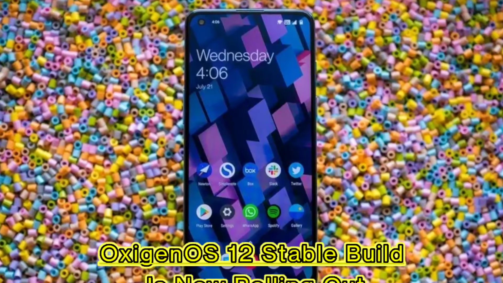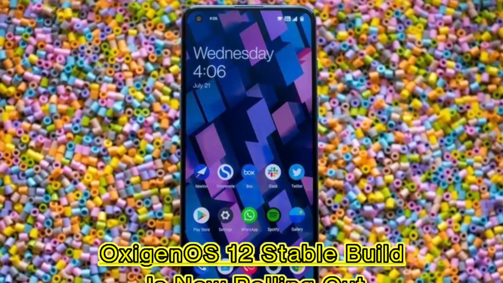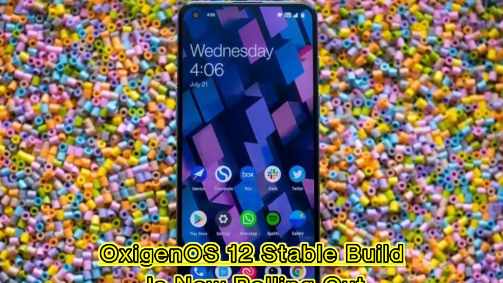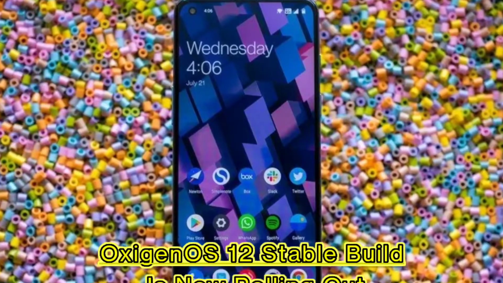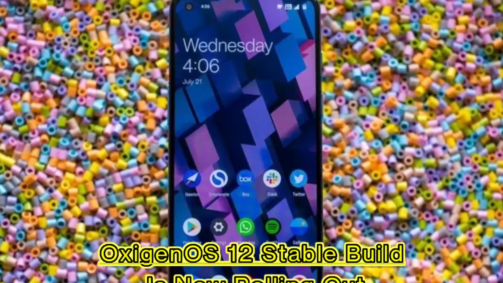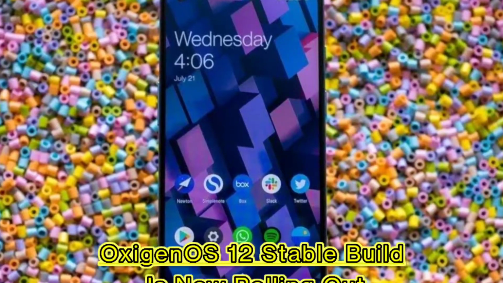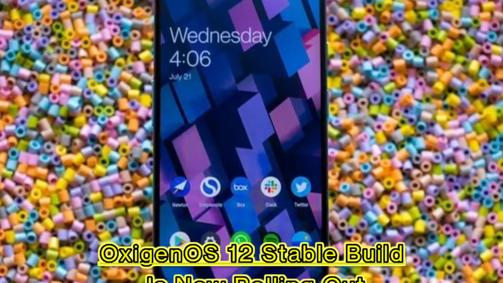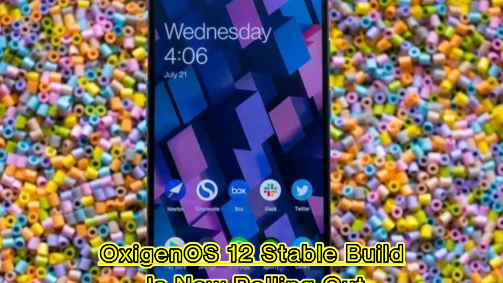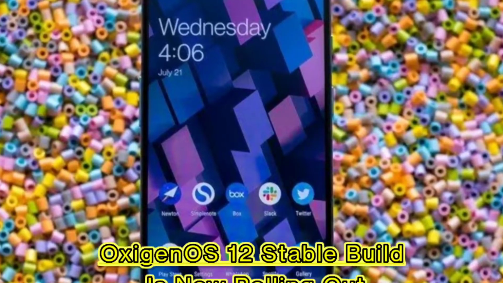The first Oxygen OS 12 public beta for the OnePlus 9 and 9 Pro went live on October 4, and after 2 months of testing, the stable build is now starting to make its way to these devices. On December 7, OnePlus announced it is delivering the stable Oxygen OS 12 build to the OnePlus 9 and 9 Pro, and as always, it is rolled out in phases.